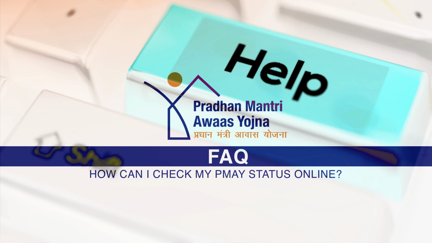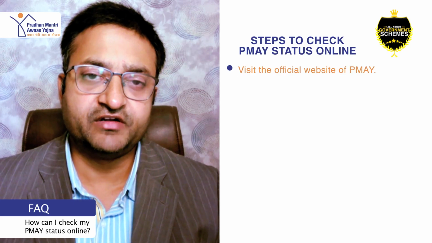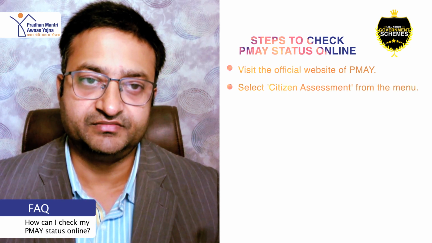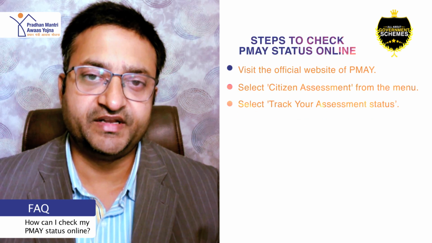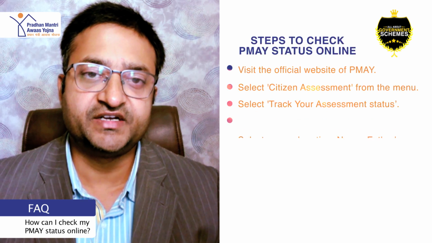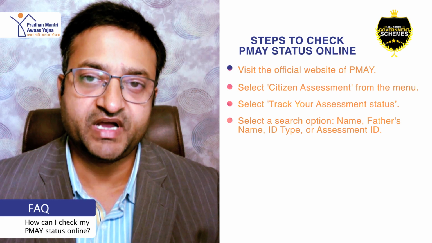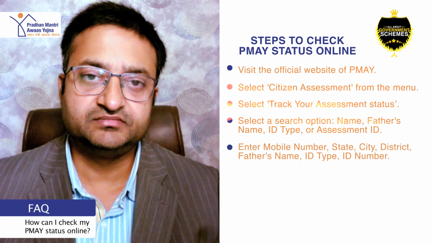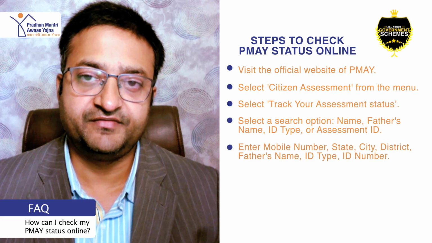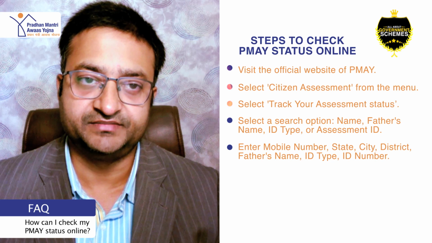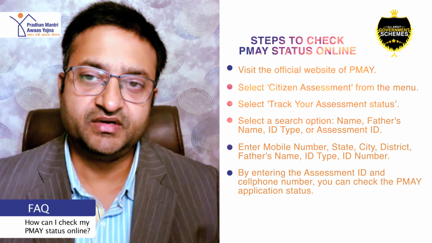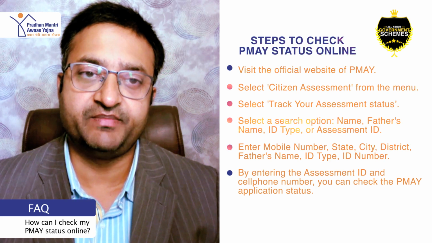How can I check my Pradhan Mantri Awas Yojana status online? Visit the official website of Pradhan Mantri Awas Yojana. Select Citizen Assessment from the menu. Select Track your assessment status. Select a search option: name, father name, ID type or assessment ID. Enter mobile number, state, city, district, father's name, ID type, ID number. By entering the assessment ID and cell phone number, you can check the application status.